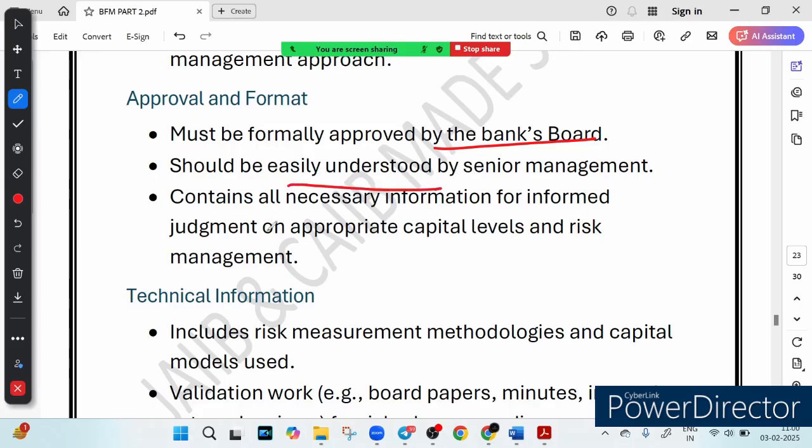Now, complete information should be provided, containing all the necessary detail about risk and capital need. So think of it like an investor pitch. If the numbers are not clear, no one will trust the plan.